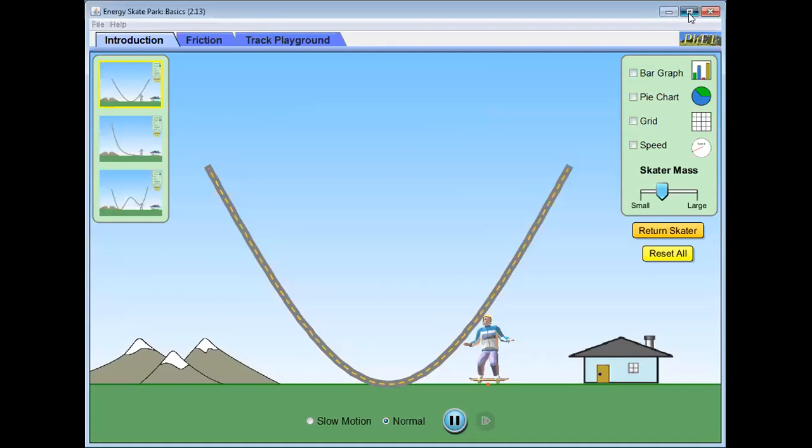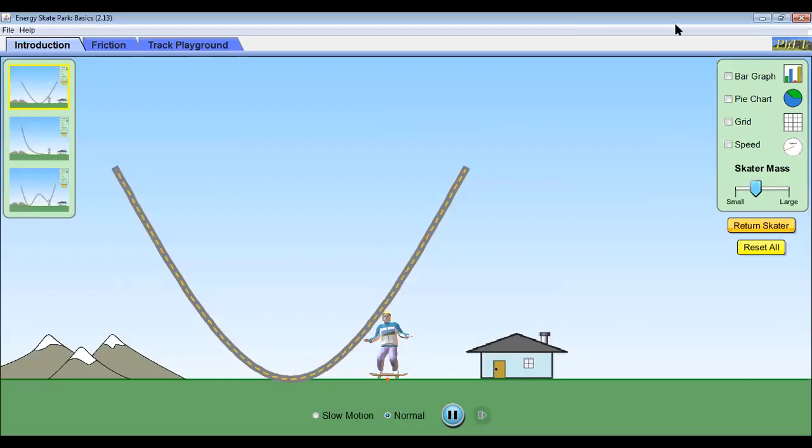Now, we will look at some more applications of it. Okay, this is again a very interesting idea. Look at this, all of you. This is a very basic and fundamental explanation of the law of conservation of energy. Let me explain this simulation. What we have is a skater's track. This is the track on which this skater will skate.